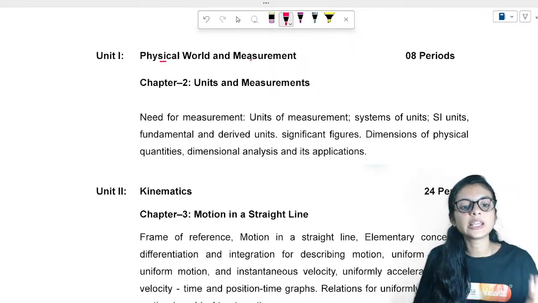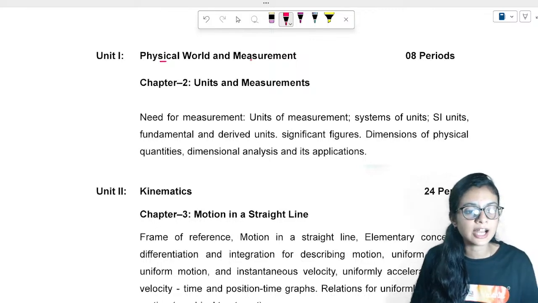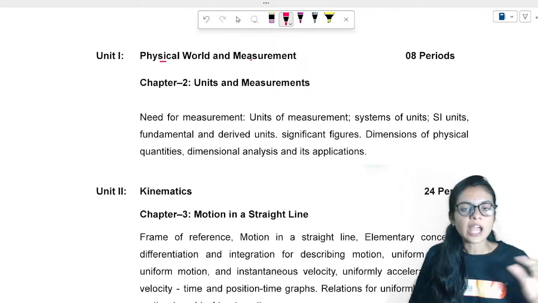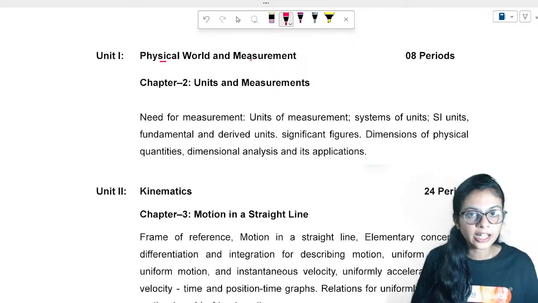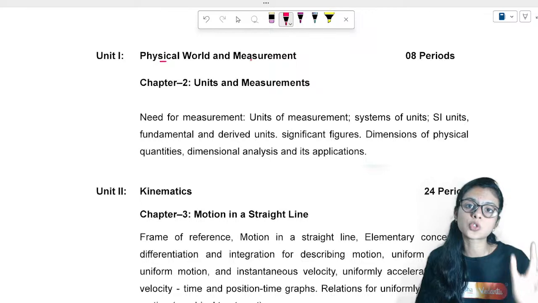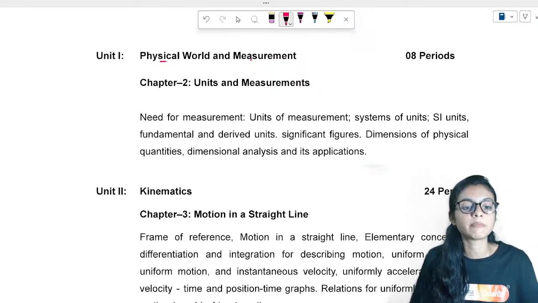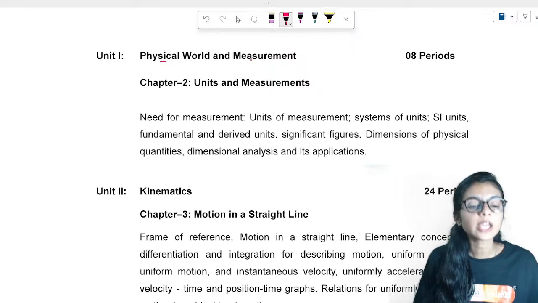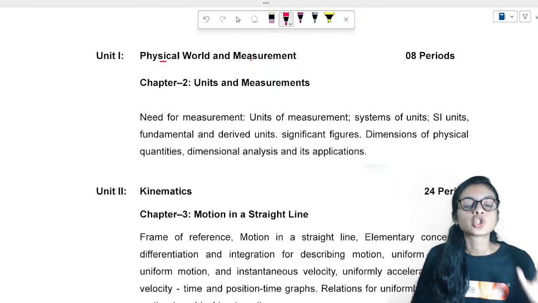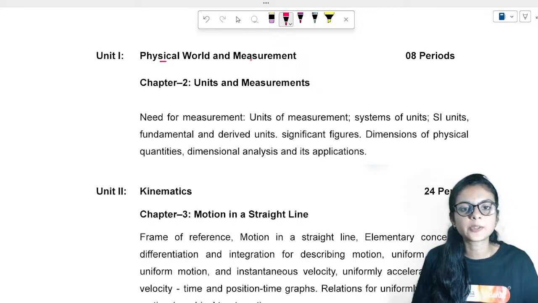Okay, this evening I'll be taking this session on the physical world, 11th standard physics. I could have started from 9th and 10th physics, but I have chosen this chapter because it introduces you to the world of physics, which is extremely important before studying it. Okay, getting what I'm saying? So first we will understand what is physics. That is the first chapter.